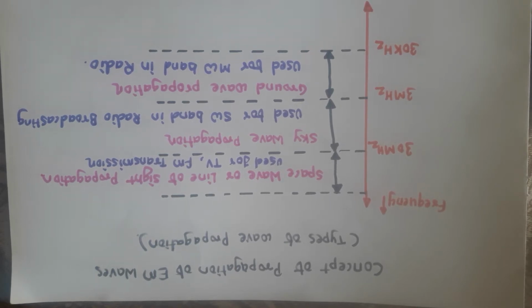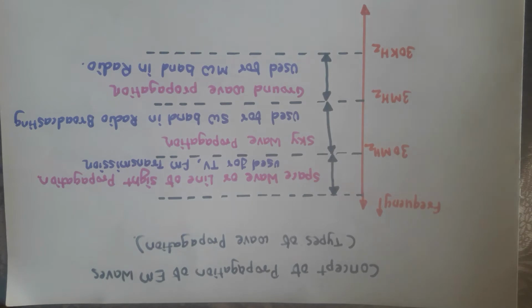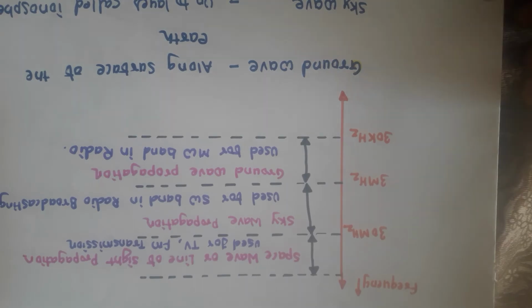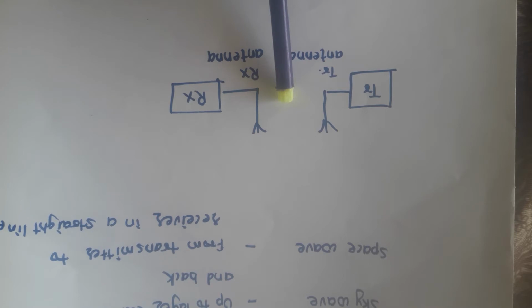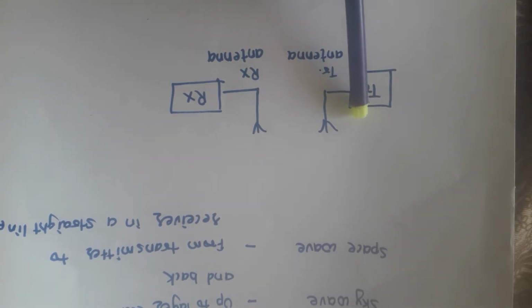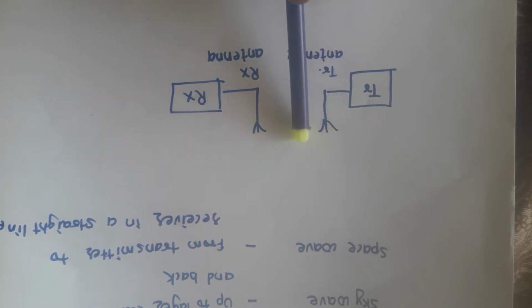So, what are the different types of wave propagation taking place in wireless communication? As we all know, if we have a transmitter, there should be a transmitting antenna if we are using wireless or unguided communication. Whatever information we want from the transmitter will be radiated by the antenna.